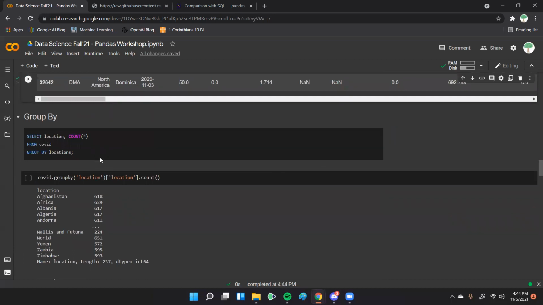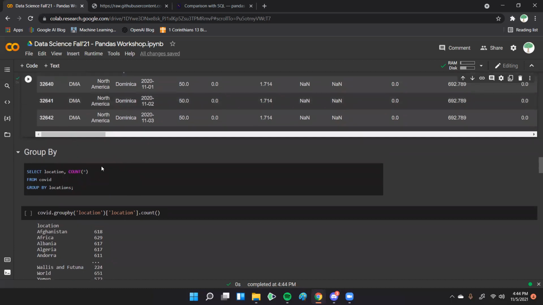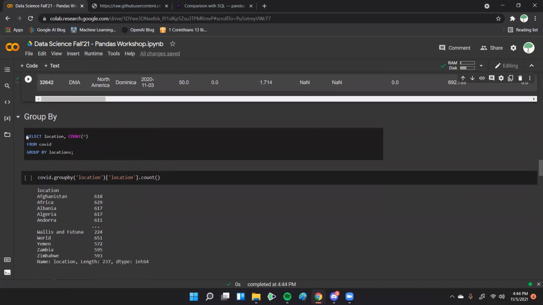Group by is really useful if you want to group all the different rows by a common theme. In SQL, if we're trying to group by location and get the counts of how many rows fall in each location, you would normally just do select location and then count, from COVID, and then you'd group by the location.